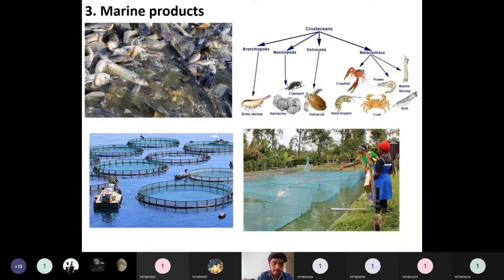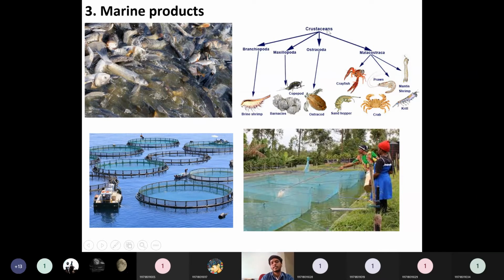Then the next one is the marine industries. So mainly this industry will come under the category of aquaculture. The aquaculture is the major product from these marine product industries. Like fish, they can grow here. Crustaceans, all these types of crustaceans like shrimps, copepods, ostracods, all this will be grown in order to consume them, like prawns, the crabs. These are eatable. I know only this one. The prawns will be eaten and crabs will be eaten. So this will come under the category of crustaceans.